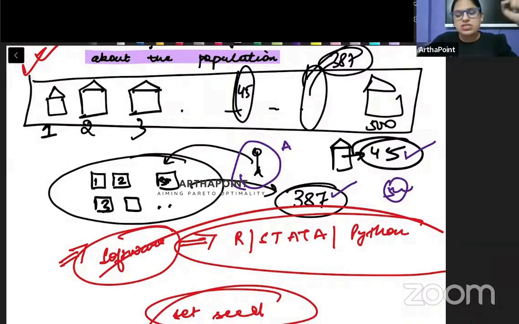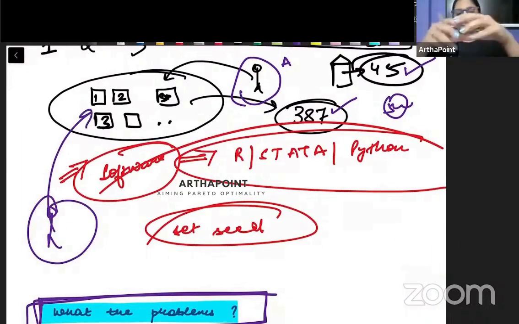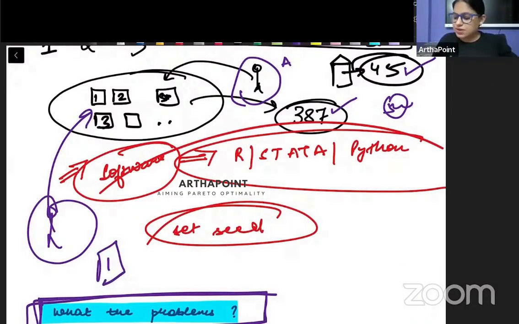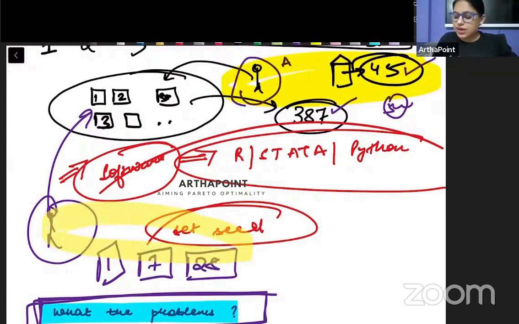तो शायद आपके 50 houses होंगे, house number 45, house number 387, house number 500 and so on. But suppose I go ahead and I ask student number B कि बेटा collect इसमें से 50 chits निकालो and give me a sample. Maybe the chits he has picked up is house number 1, house number 7, house number 28 and so on. So the sample that you have created will be different from the sample that person number B will create. It will be different from the sample that person number C will create.